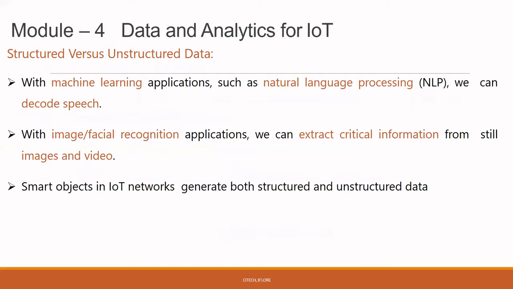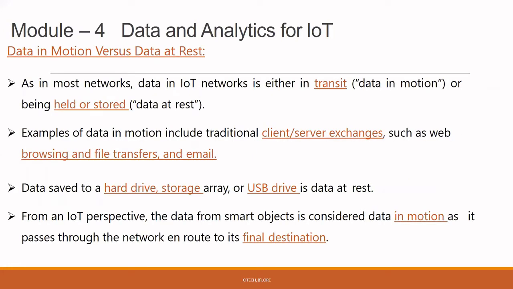So next, structured data versus unstructured data. With respect to machine learning, such as natural language processing, we call it NLP, we can decode speech. For example, image recognition, facial recognition, text extraction from any image, and any critical information still with video or audio, we'll use different kinds of applications to extract the data. Smart objects with respect to IoT generate both structured and unstructured data.